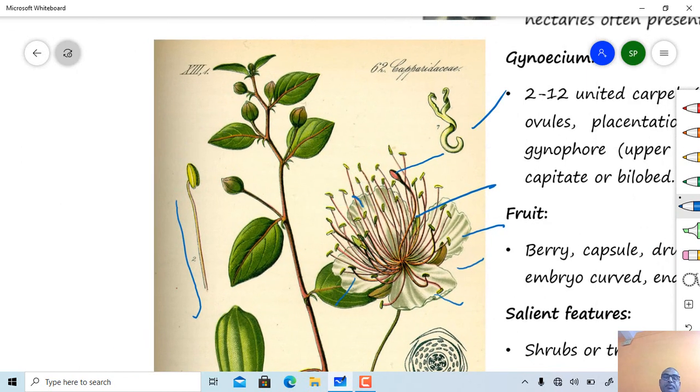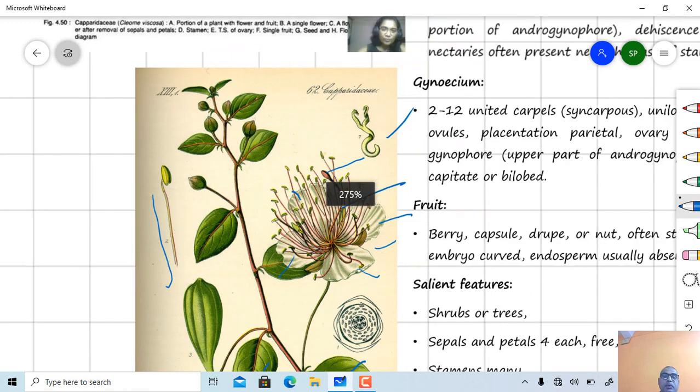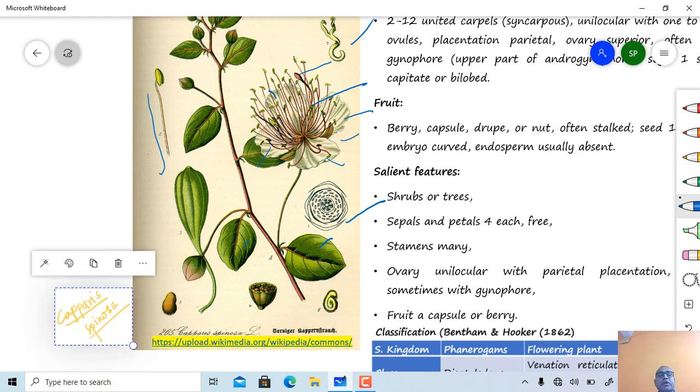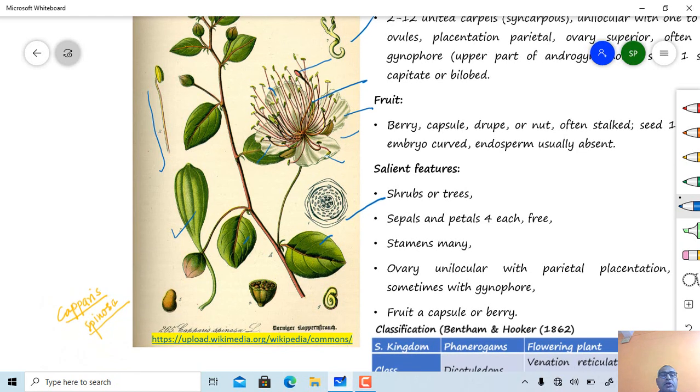This one is a floral diagram, and this is the fruit.